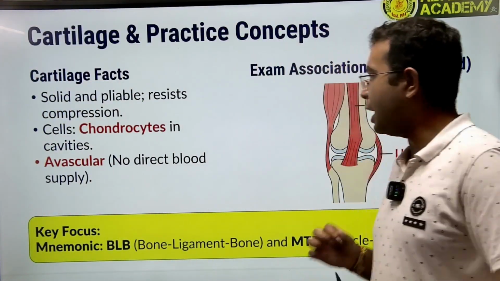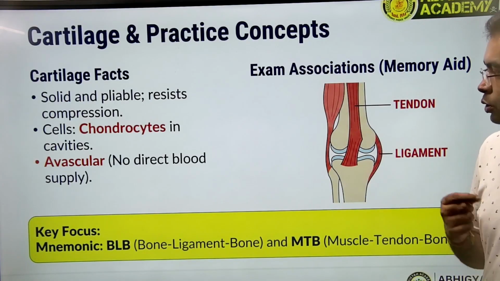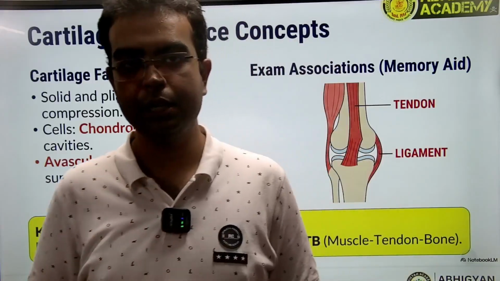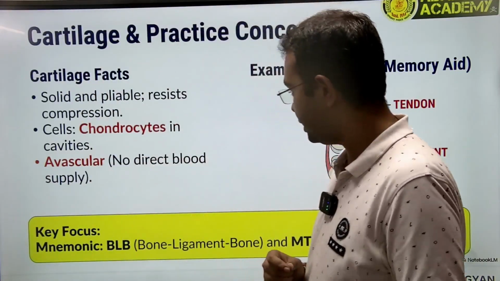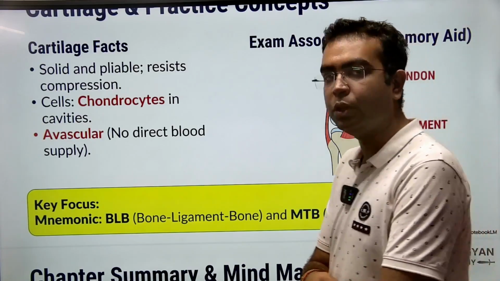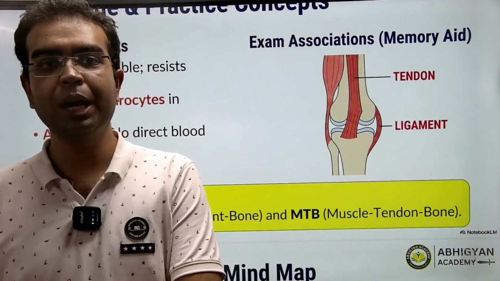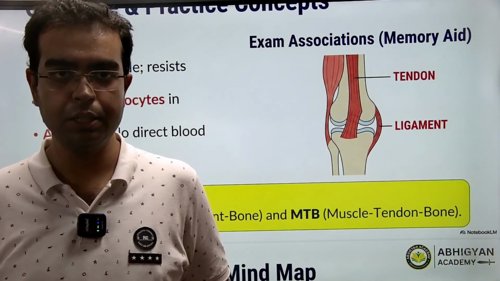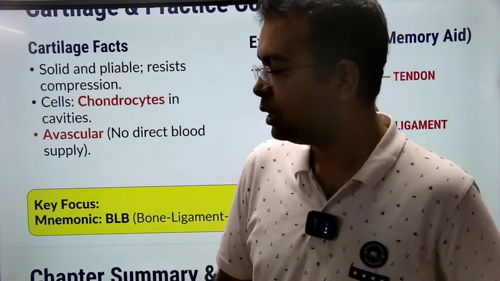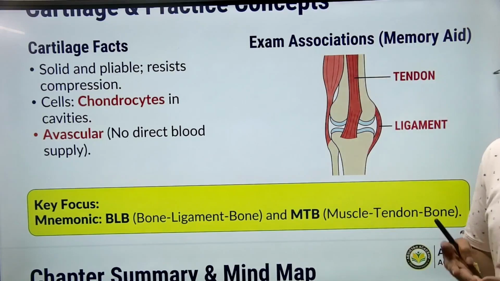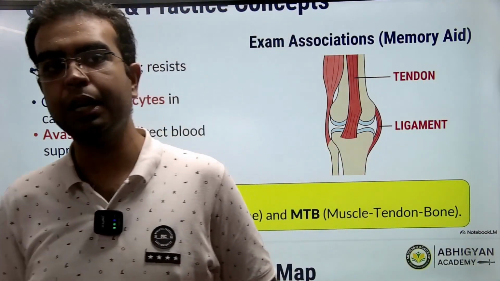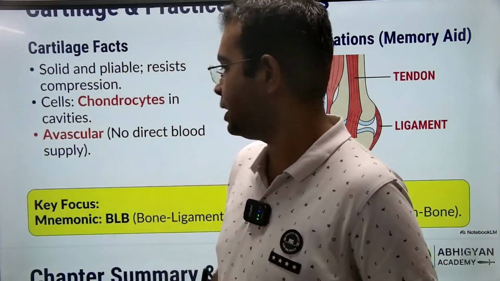And the cells present in cartilages are known as chondrocytes. And they're avascular. Avascular means they have no vascularity. There is no pipeline, there is no transport in cartilages. In our body, transport is done by blood vessels, through which blood flows. So if they are avascular, they do not have transport means, that is, there is no direct blood supply in cartilage. There are no blood vessels in the cartilages.